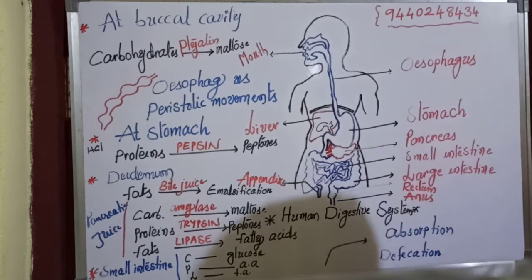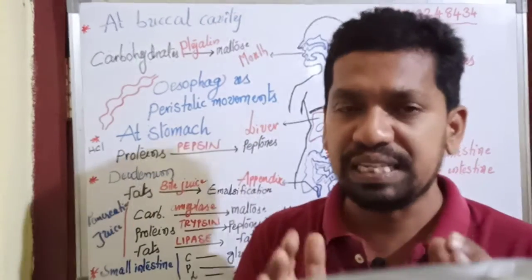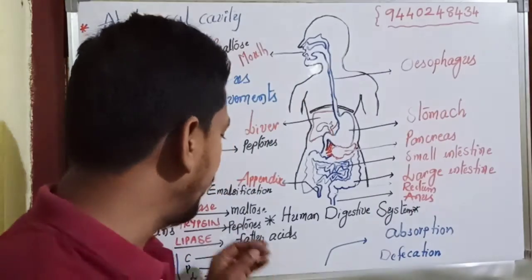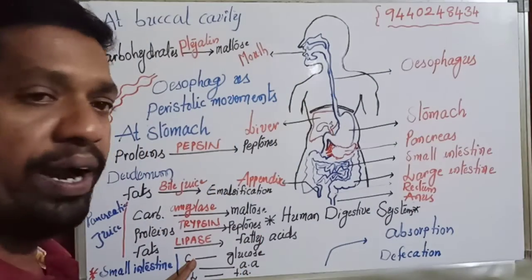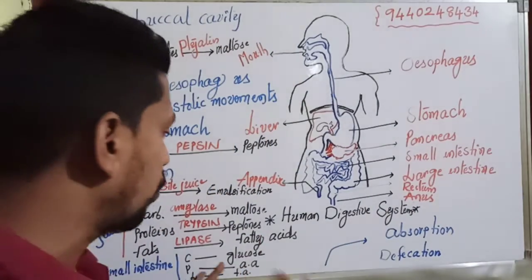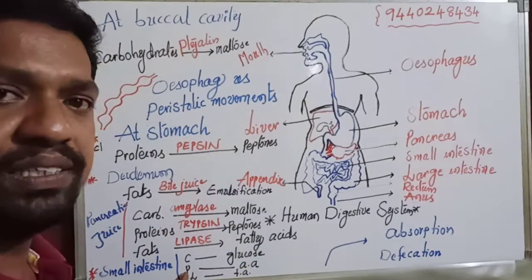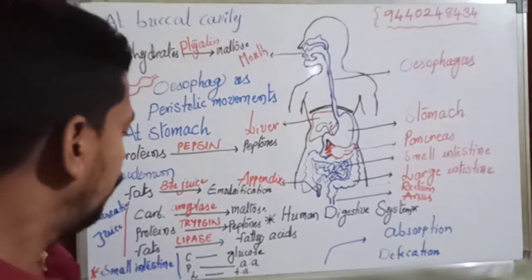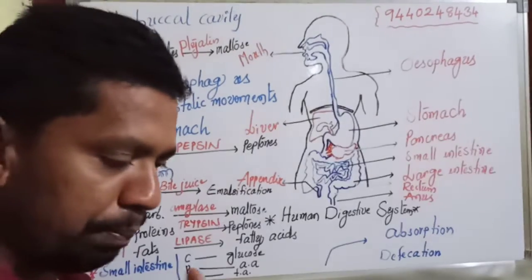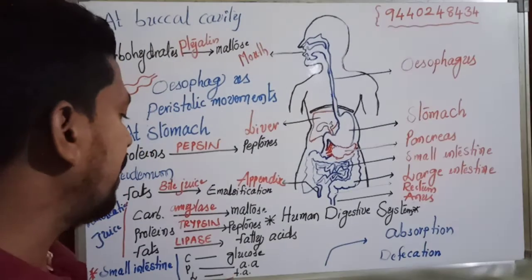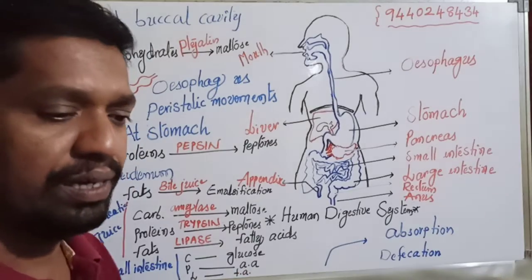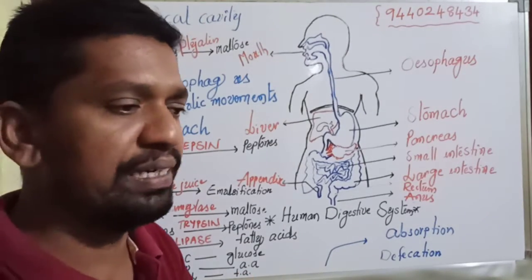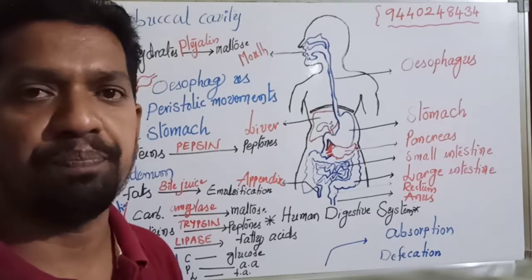Finally, in the small intestine, the digestion process is completed. Due to various enzymes, carbohydrates are completely digested into glucose. Proteins are completely digested into amino acids. Fats or lipids are completely digested into fatty acids and glycerols. Finally, the digestion process is completed in the small intestine.